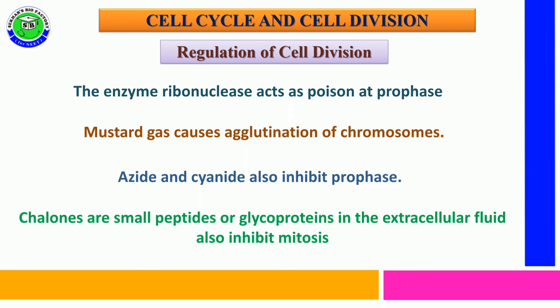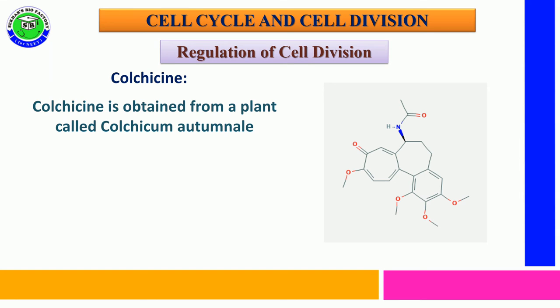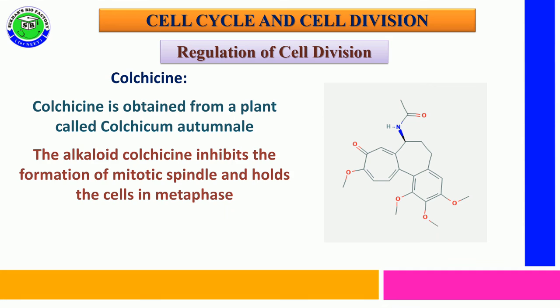Chalones are small peptides or glycoproteins present in extracellular fluid. Due to these peptides or glycoproteins, mitotic cell division is inhibited. These are also called mitotic poisons. Along with that, one more important chemical substance is colchicine. Colchicine is a chemical obtained from a plant called Colchicum autumnale.